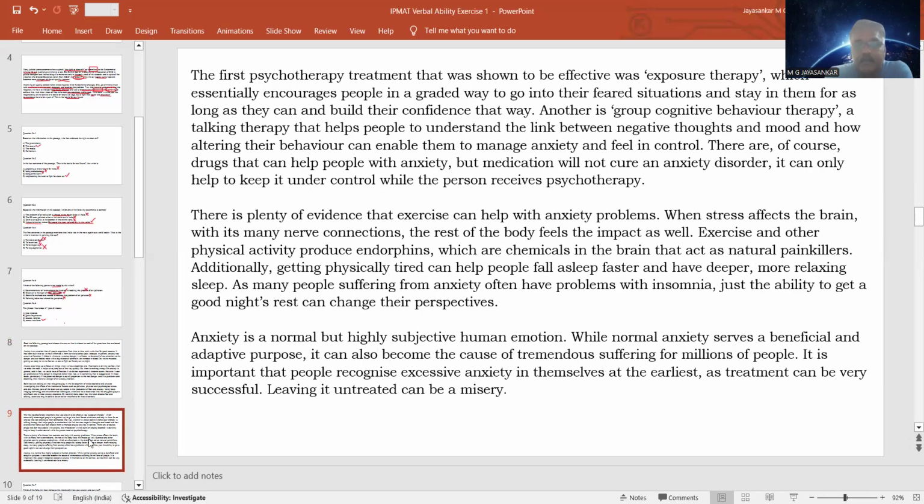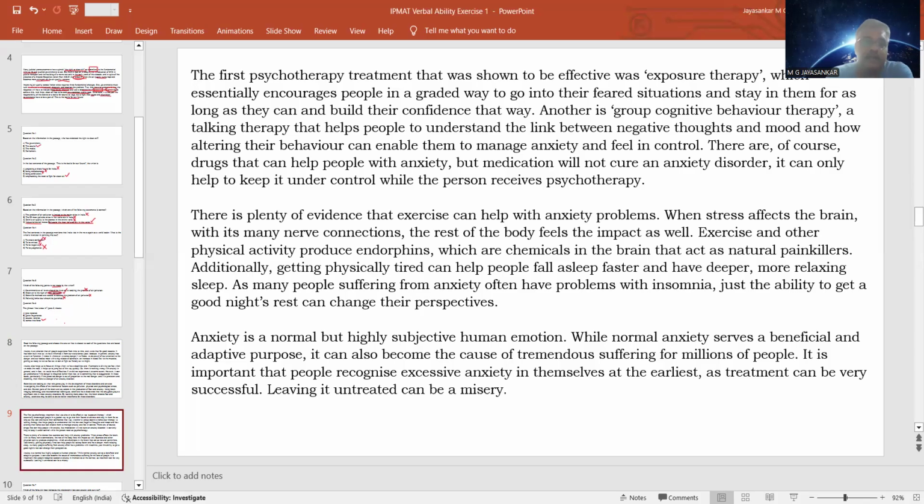That is, psychotherapy treatment is there. So psychotherapy has two different branches: exposure therapy as well as group cognitive therapy. And then there is the medication, but medication is only used to keep it under control. It cannot cure anxiety disorder. Then exercise is also going to help in anxiety problem.